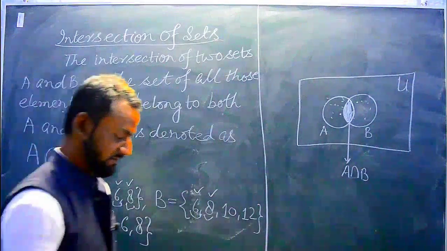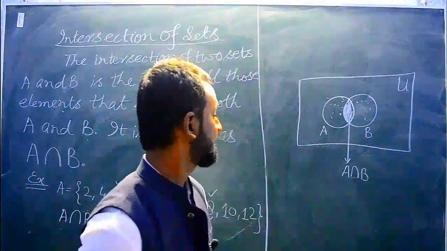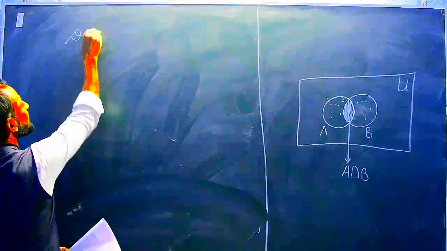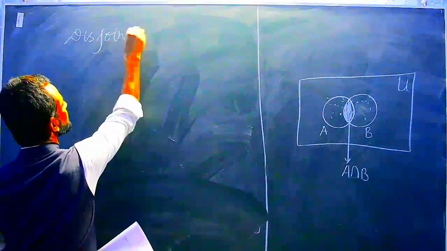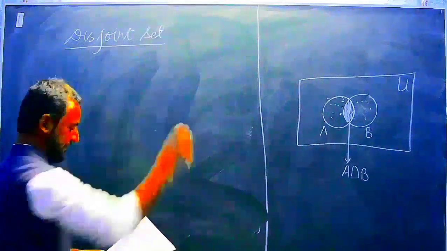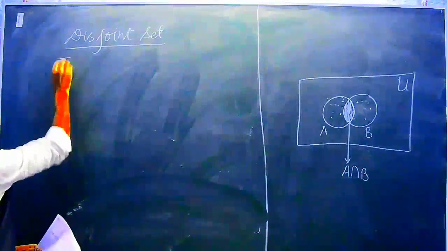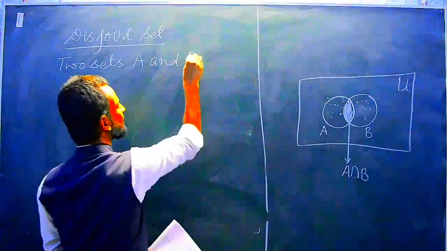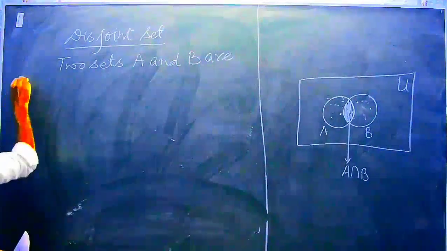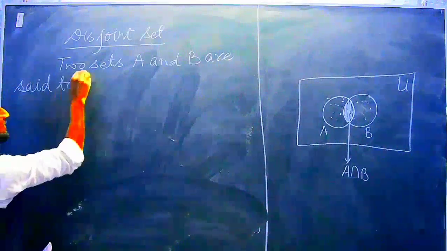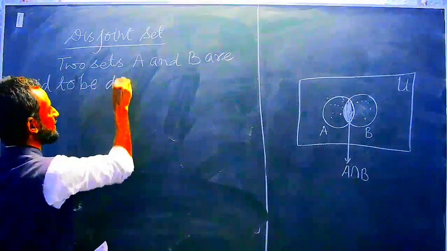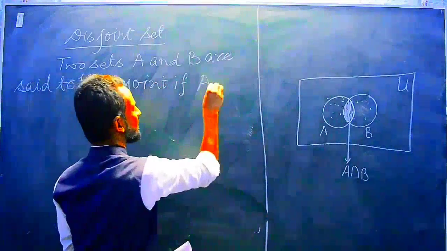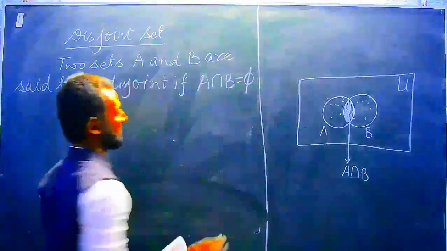Okay, next is the disjoint set. Two sets A and B are said to be disjoint if A intersection B equal to the empty set.